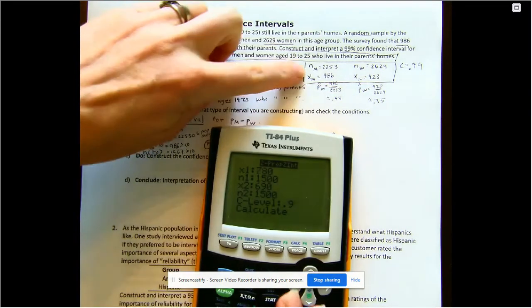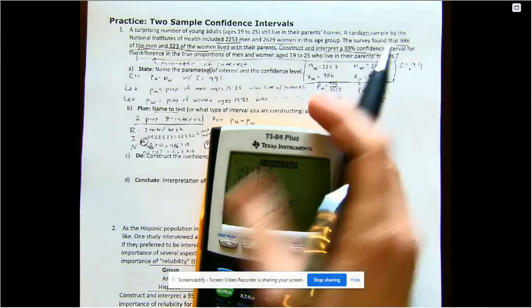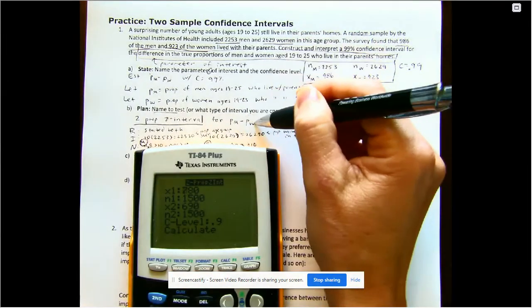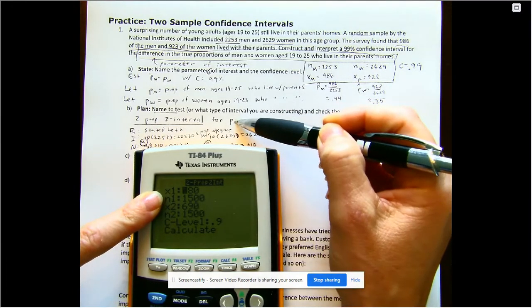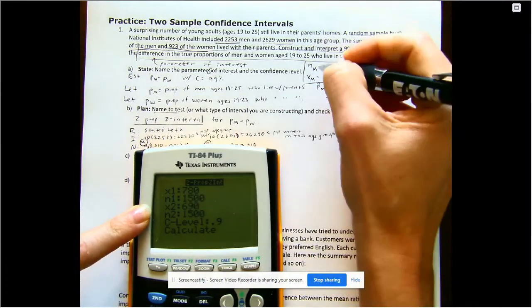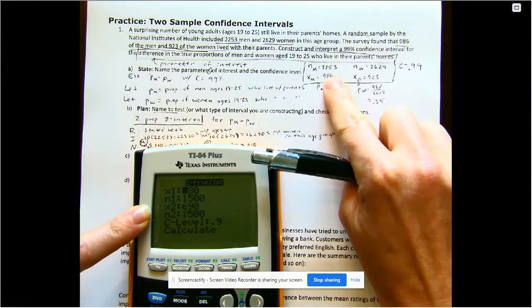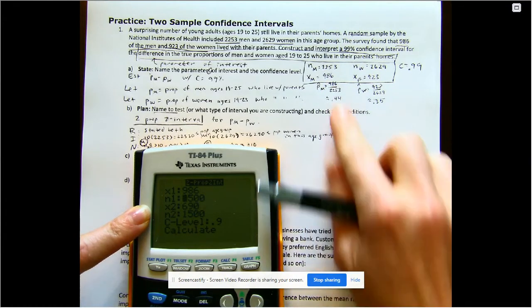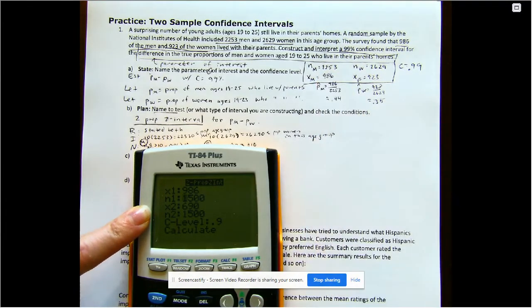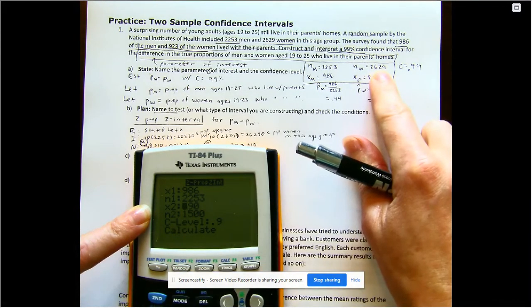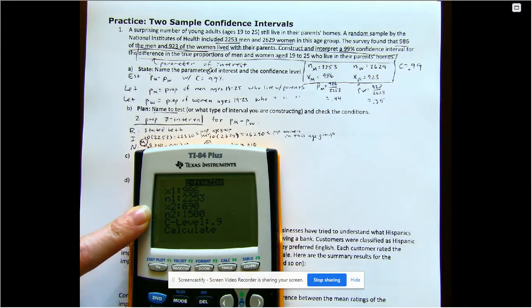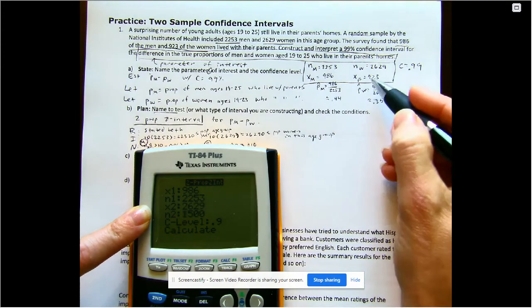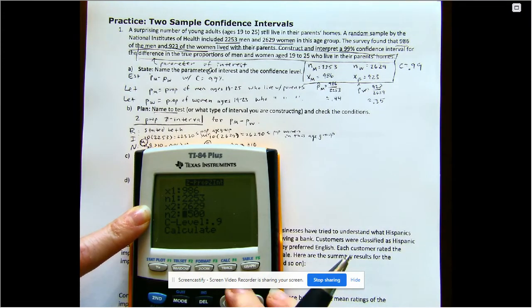Now for my x1, so you're doing m minus w, so that has to come first. Whatever is the first one in your difference. So your x1, which is our men, is our 1, is going to be 986. And our sample size for males is 2253. Our x2, which is the women, so it's whatever comes second in your difference. So it'll be 923 and 2629. I just wrote that backwards.